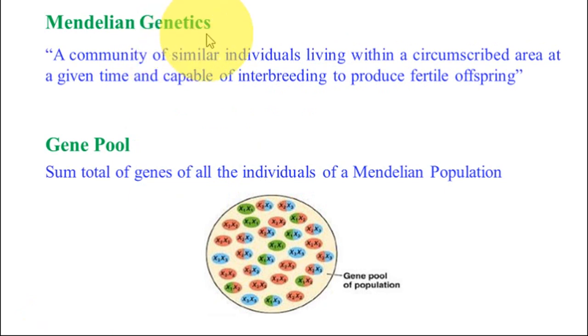Mendelian genetics. A community of similar individuals living within a circumscribed area at a given time and capable of interbreeding to produce fertile offspring. Gene pool: the sum total of genes of all the individuals of a Mendelian population. This is a gene pool, and these are a population. It may be a community of similar individuals living within a circumscribed area at a given time.